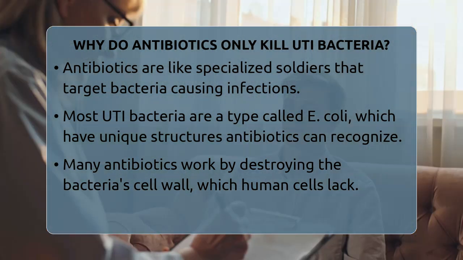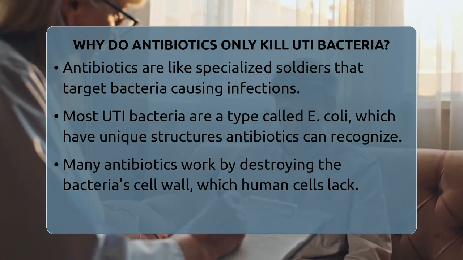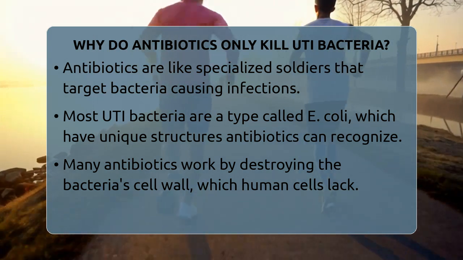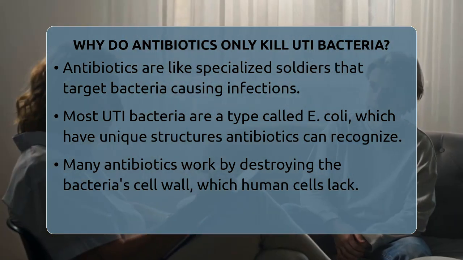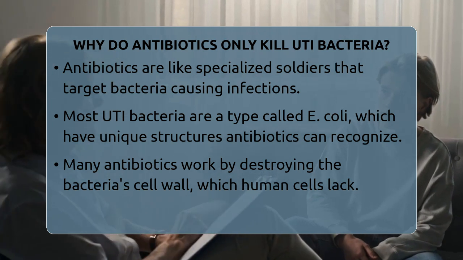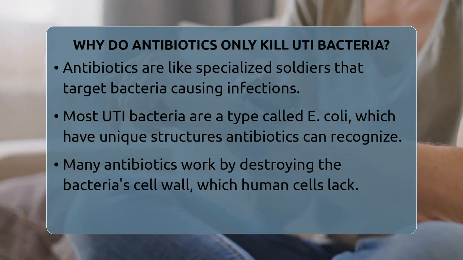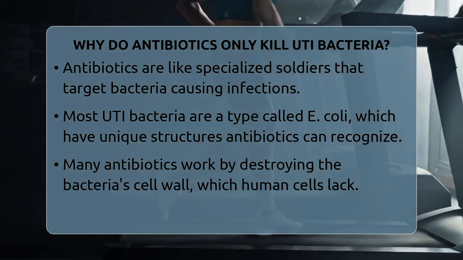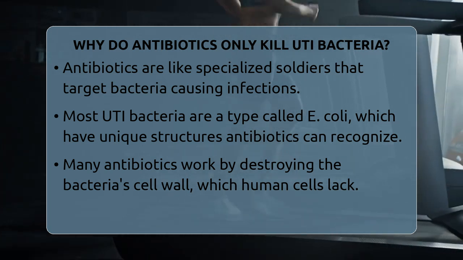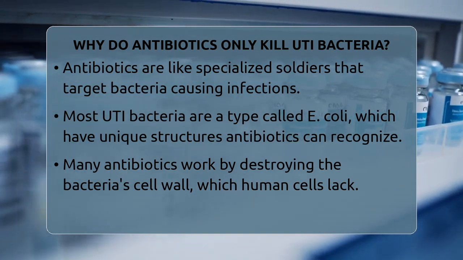Most urinary tract infection bacteria are mainly a type called Escherichia coli, or E. coli. These bacteria have unique structures that antibiotics can recognize and attack. For example, many antibiotics work by disrupting the bacteria's cell wall. Human cells do not have cell walls, so these antibiotics can destroy bacteria without harming human bladder cells. This is what makes antibiotics so effective and safe for treating infections.